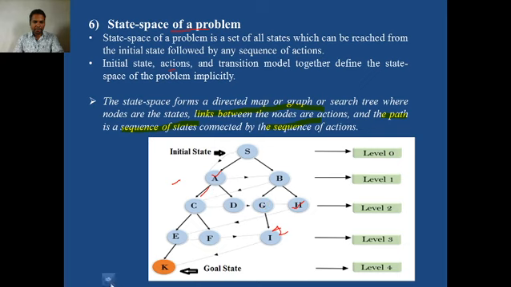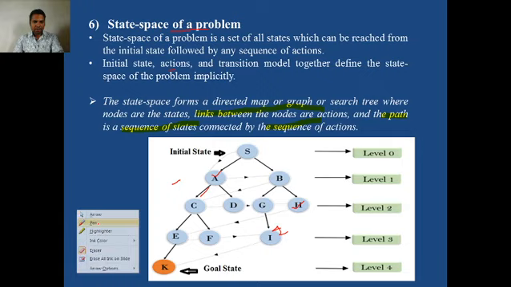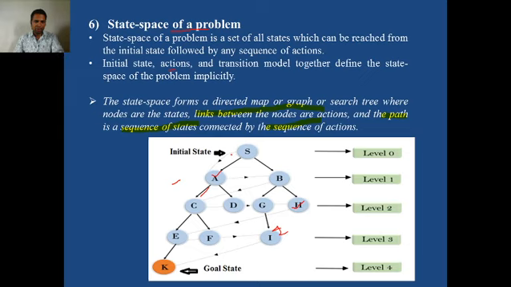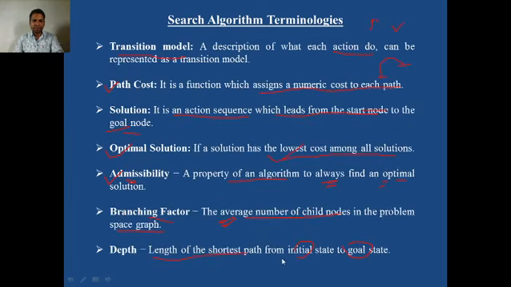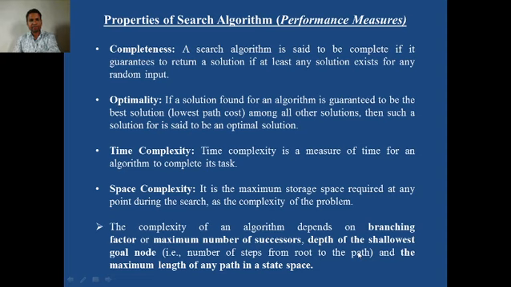We can very easily see that the shortest path from the source to the destination, or from the initial state to the goal, is S, A, C, E, K. Other paths are like this: S, B, G, I, K, or S, A, D, C, F, K. So this is the depth. Depth means the shortest path an agent can take from the initial state to the goal state.